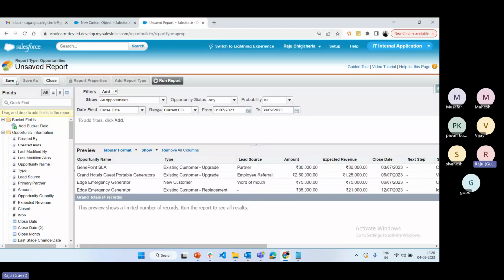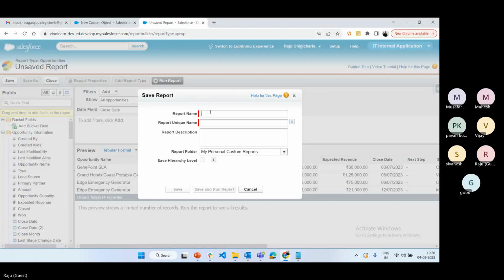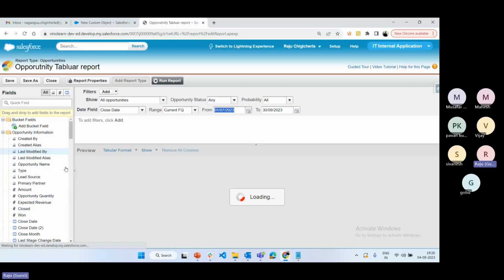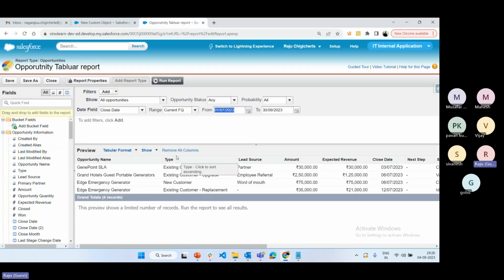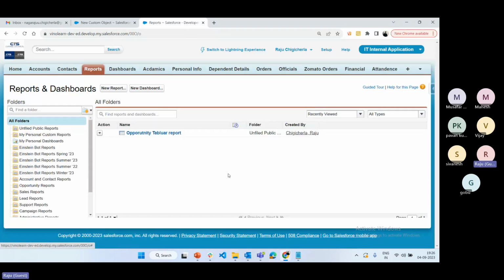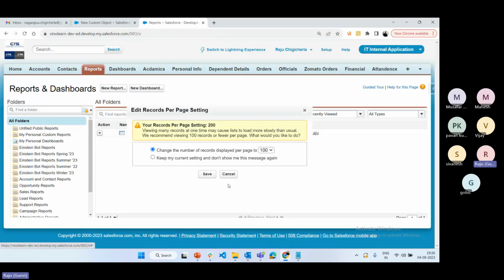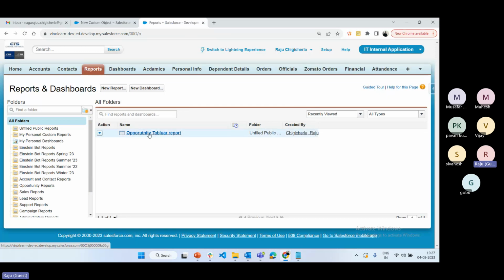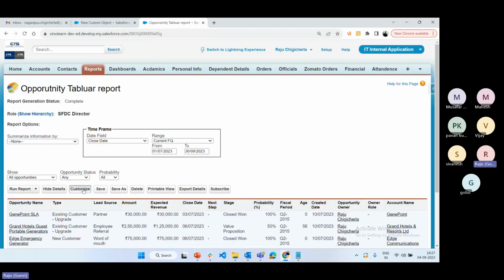Suppose I'm going to save the opportunity tabular report in unfiled public reports. As of now, Save. Once you save, the report is saved into the database. If you close this report builder, it will close the report builder. Save and close. See, the report is closed. If you click on Reports now, see here it is showing the saved report. Open the report, and just click on Customize here.